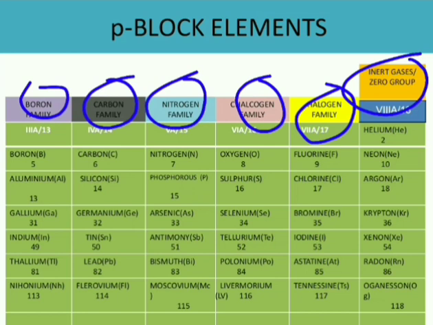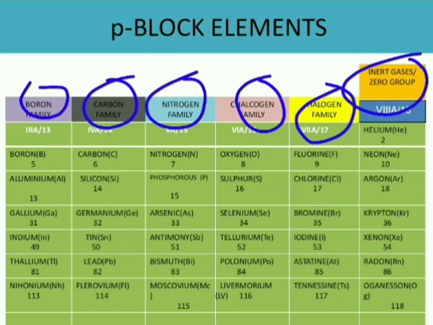Next is chalcogens. Here they are named as chalcogens because most of the metals which are available in the earth crust are in the compound form of oxides and sulfides. So these are forming the ores. So therefore these are known as chalcogens. Chalcogenous means ore forming. Oxygen, sulfur, selenium, tellurium, polonium, and livermorium are of group 16.